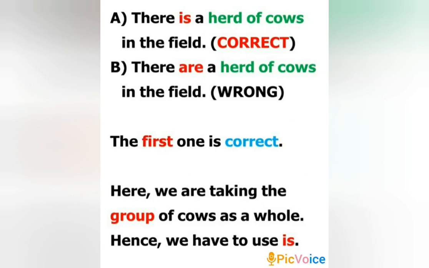I hope you have guessed the right answer. The first sentence, there is a herd of cows in the field, is correct. There are a herd of cows in the field is wrong. Now why is that? Here we are taking the group of cows as a whole, as a single unit. Hence we have to use the singular verb is.